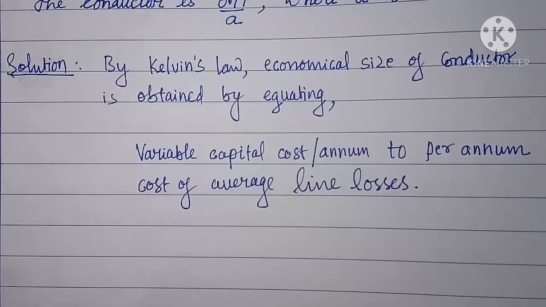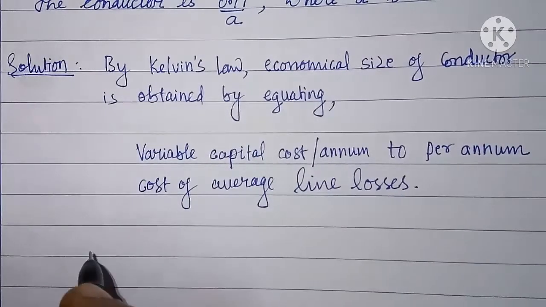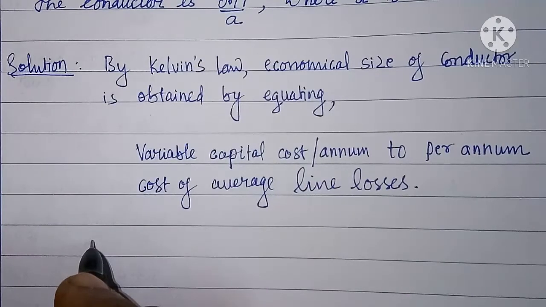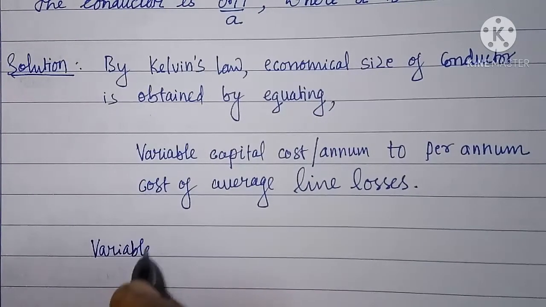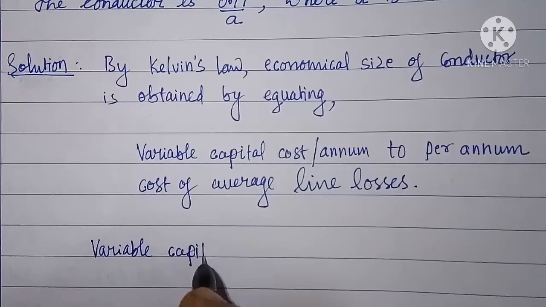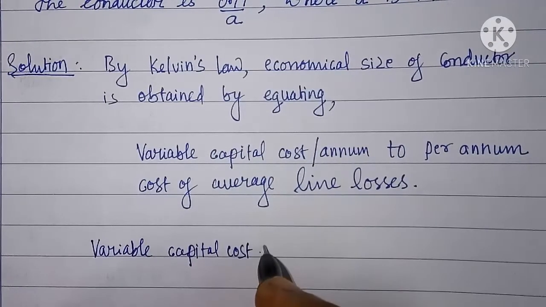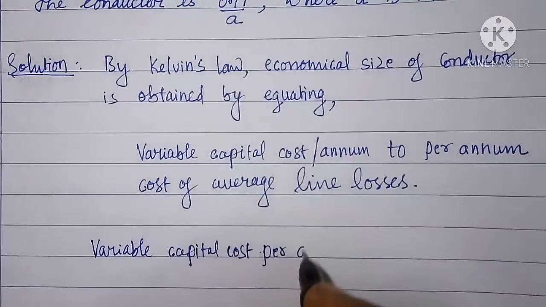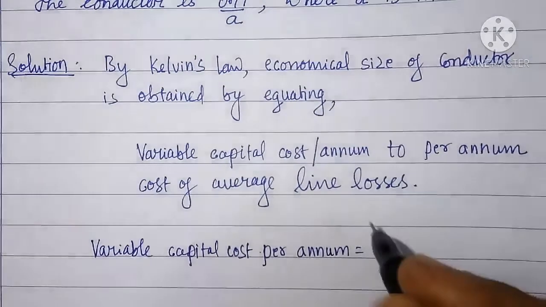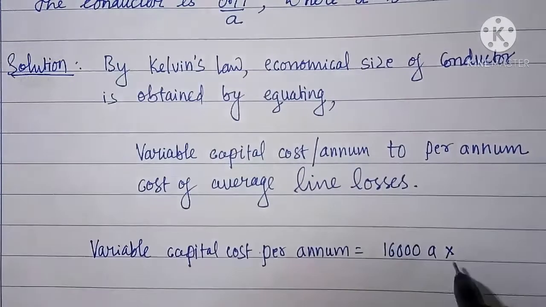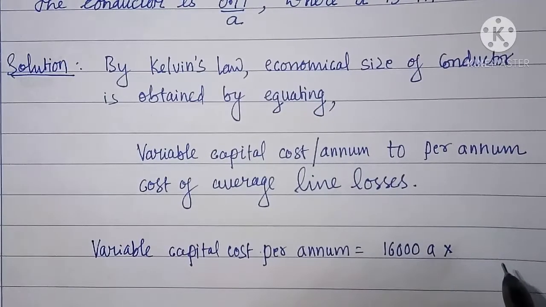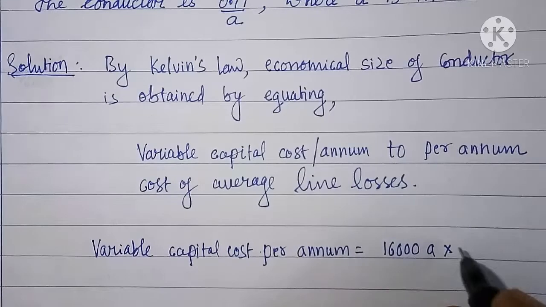Like in the previous problem solution, variable capital cost per annum is equal to 16,000 A into depreciation on the capital cost, that is 10%.